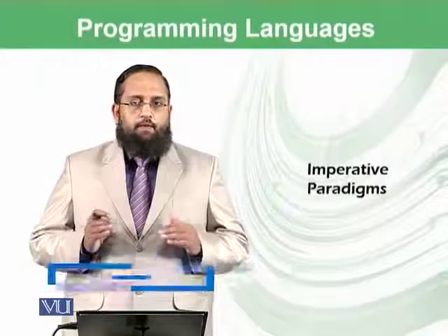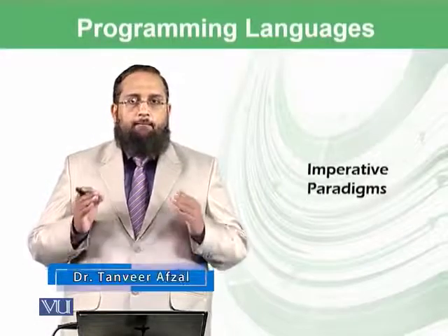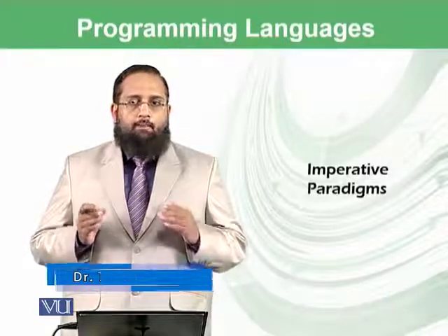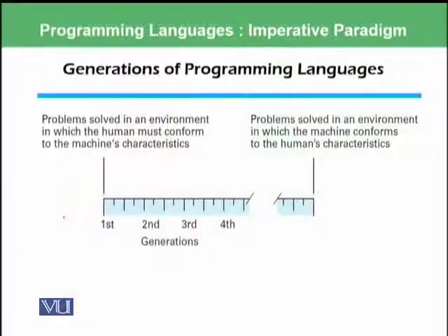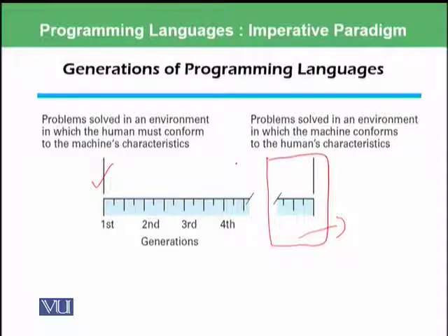Dear students, today we will discuss the imperative paradigm of programming languages. So first of all, we should look at generations of programming languages from the first generation up till now, where we are moving. The difference between the first generation and today's generation and the future, which has been shown over here, is that previously problems were solved in an environment in which humans must conform to the machine characteristics.